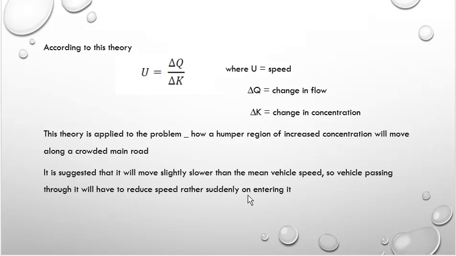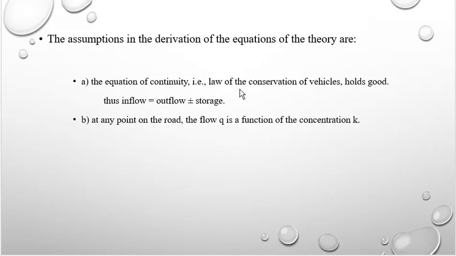That is, if there is a hump region, there is speed variation and that speed will be lower than the mean vehicle speed. This change in speed is explained by this equation, and it is a function of change in flow and change in concentration. This is the introduction, or the basics, of this theory.